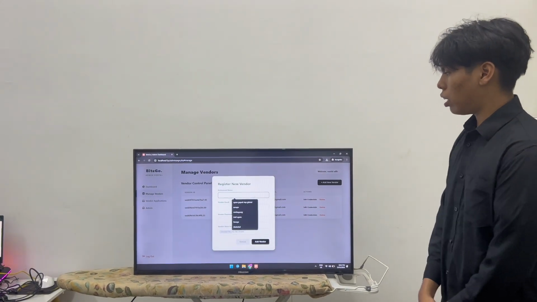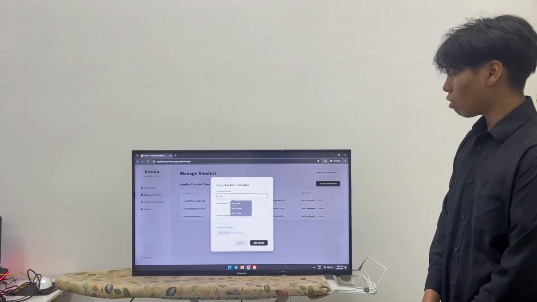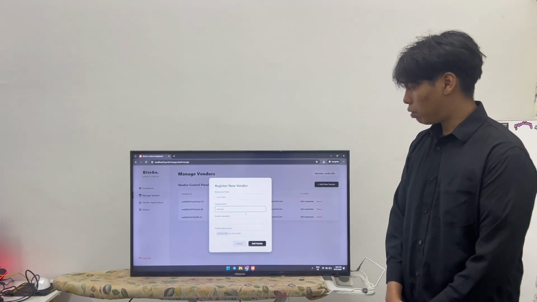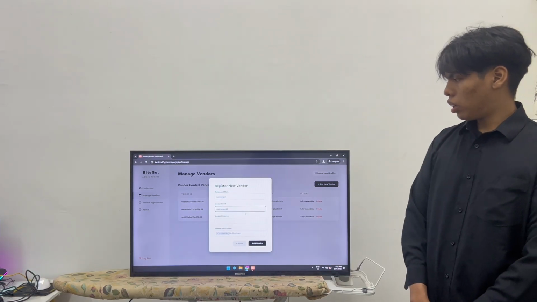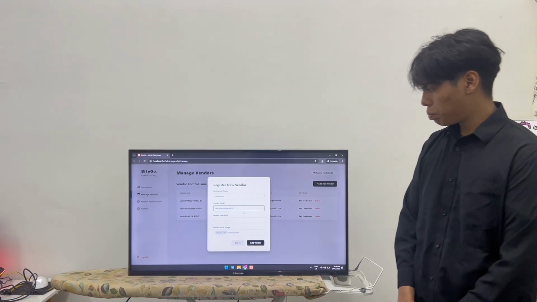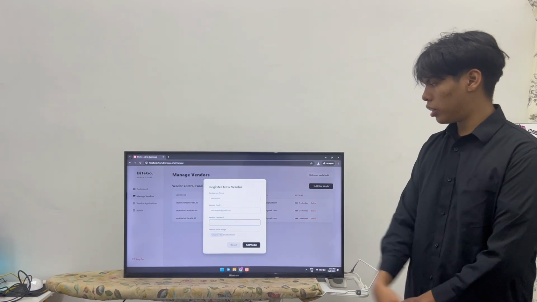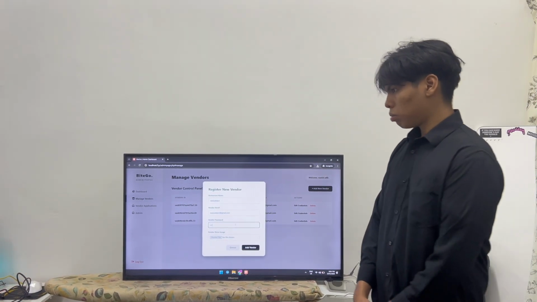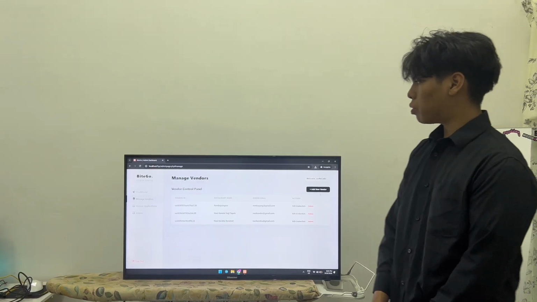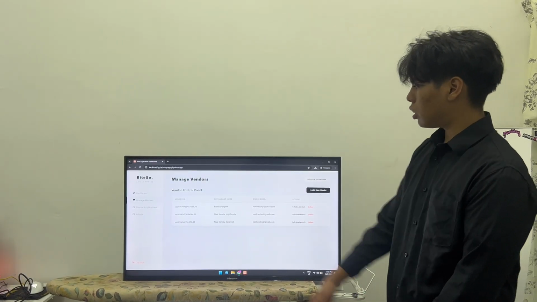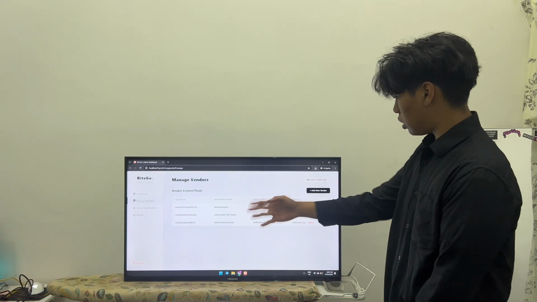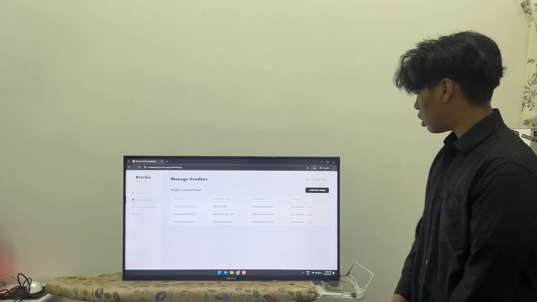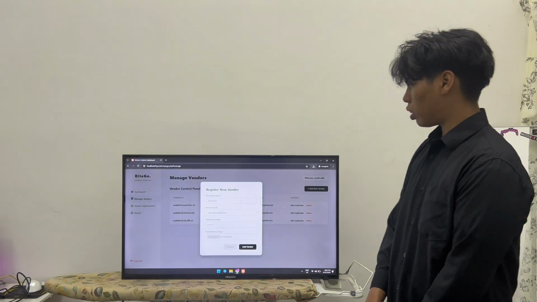For now, we're going to add a restaurant name, and then we can add the vendor email, and the admin should add a temporary password for the vendor. Now we go to the manage vendor section, and as you can see, there is a restaurant name listed and the owner's email. Let's start with the add new vendor function.